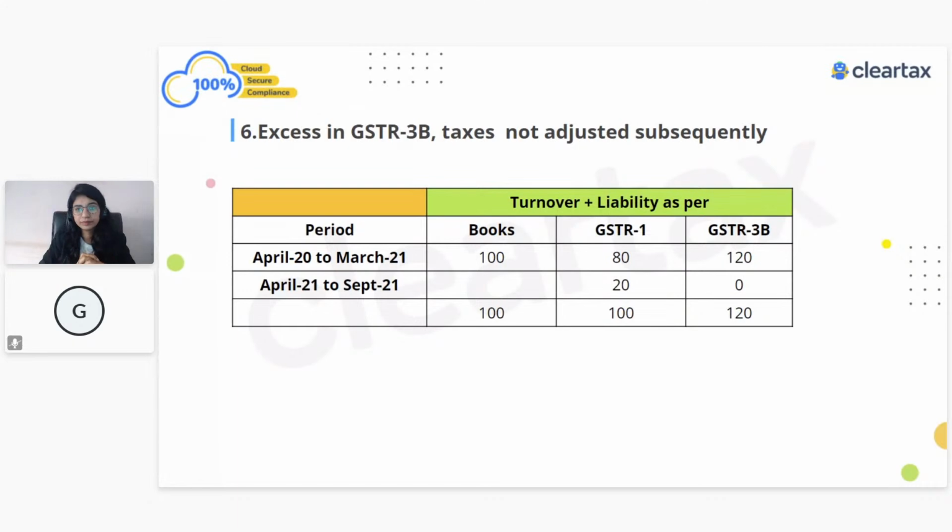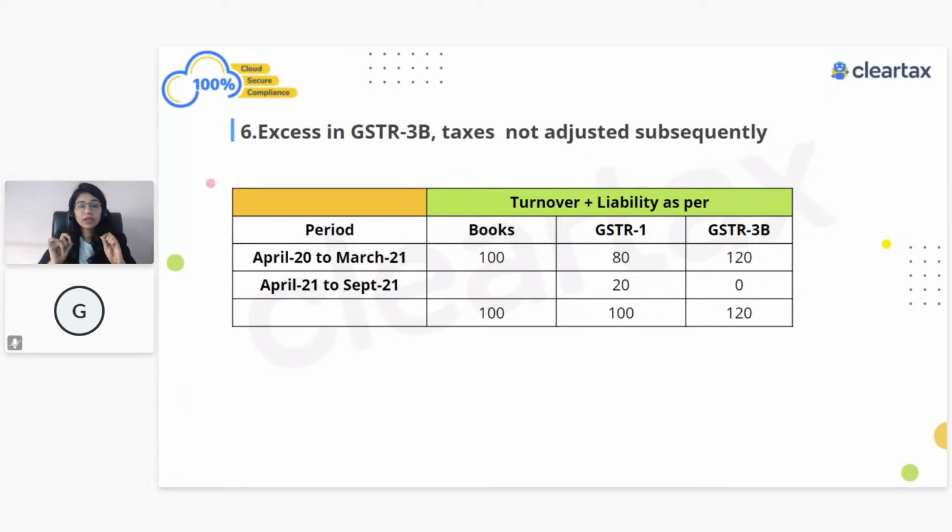Table number 4, right? The same thing will happen for some kind of credit note or the reversal of liability, where I'm reducing the liability. If I have not reduced that liability at all, either in the current year or the next year, I forgot to do that, I've overpaid it. In that particular case, we should only show the liability which matches with our books of account, which means in this particular case, we should only show 100 rupees in table number 4, right?